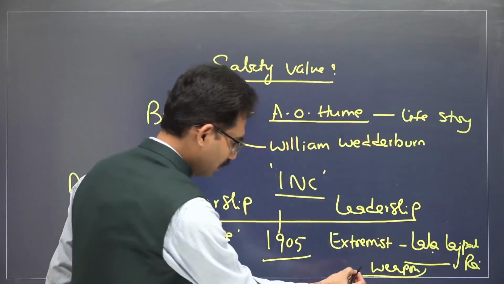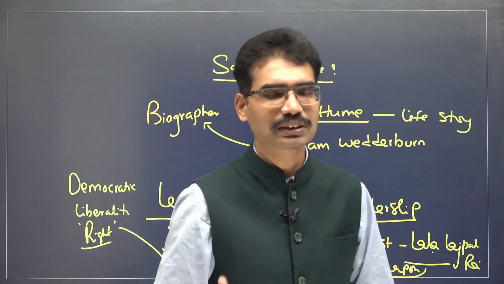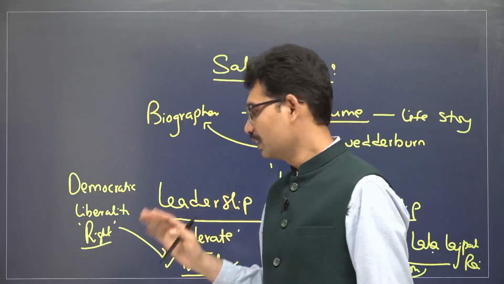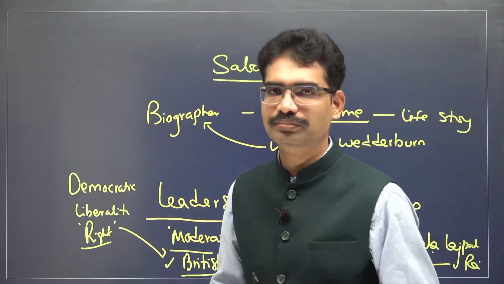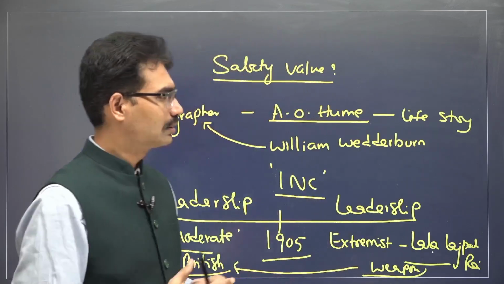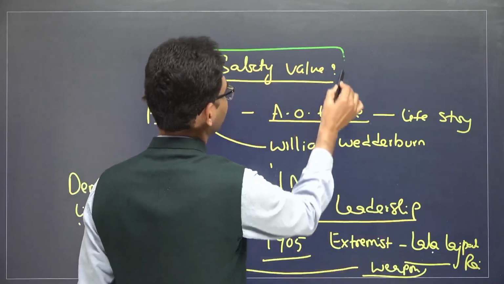That is why they charged that the moderate leaders, the initial leadership when it was formed originally, were a safety wall. That's why they are not strongly criticizing the government. That is why they are very moderate in nature. So this is the evidence to prove that safety wall theory.